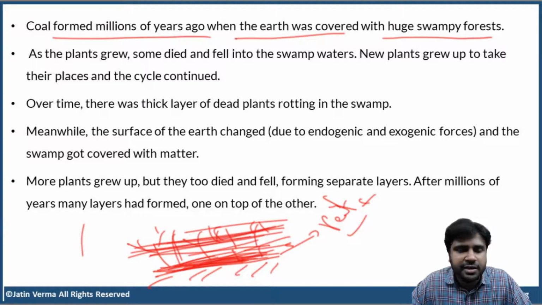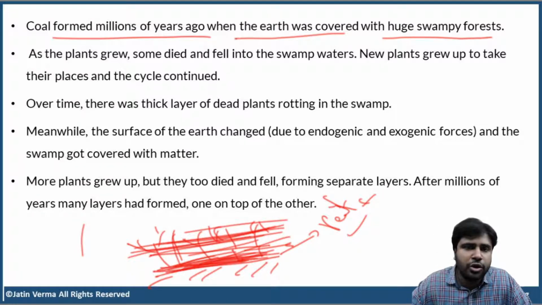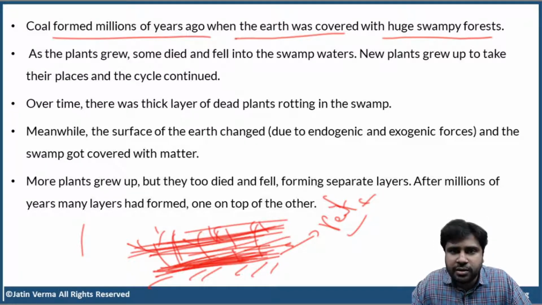As simple as that. So, this is the process of formation of coal, and peat is the first stage in the formation of coal. We can also use peat as a fuel, but peat contains a lot of moisture, a lot of organic material. So peat burns, giving out very little heat, but a lot of ash, smoke, and other pollutants. Clear, right?